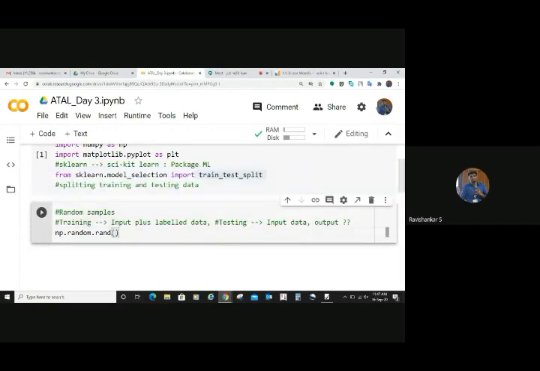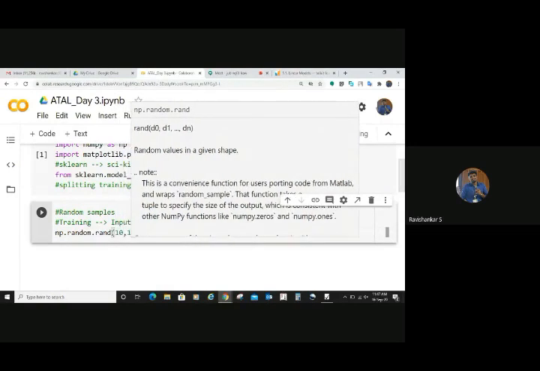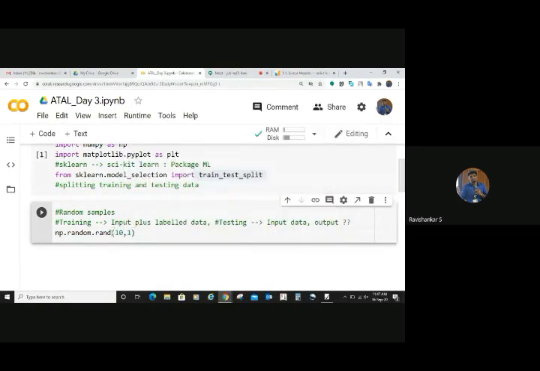So that rand, if you want to generate random numbers, right? Let's say you need to generate 10,1. This means that you will be having 10 row vectors and 1 column vector.